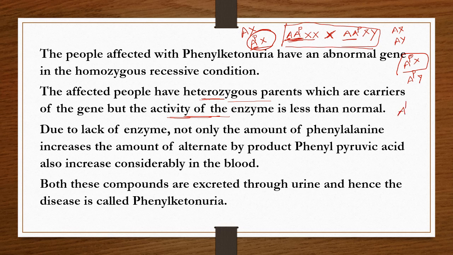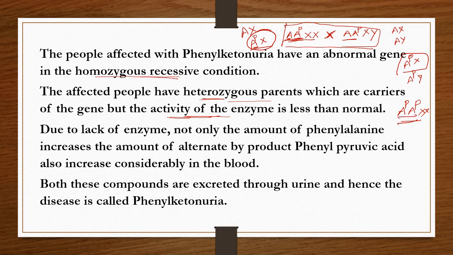A with the defective gene, A with the defective gene, and female XX. This is the condition. What we said? Homozygous condition, affected people with phenylketonuria, that is homozygous recessive.